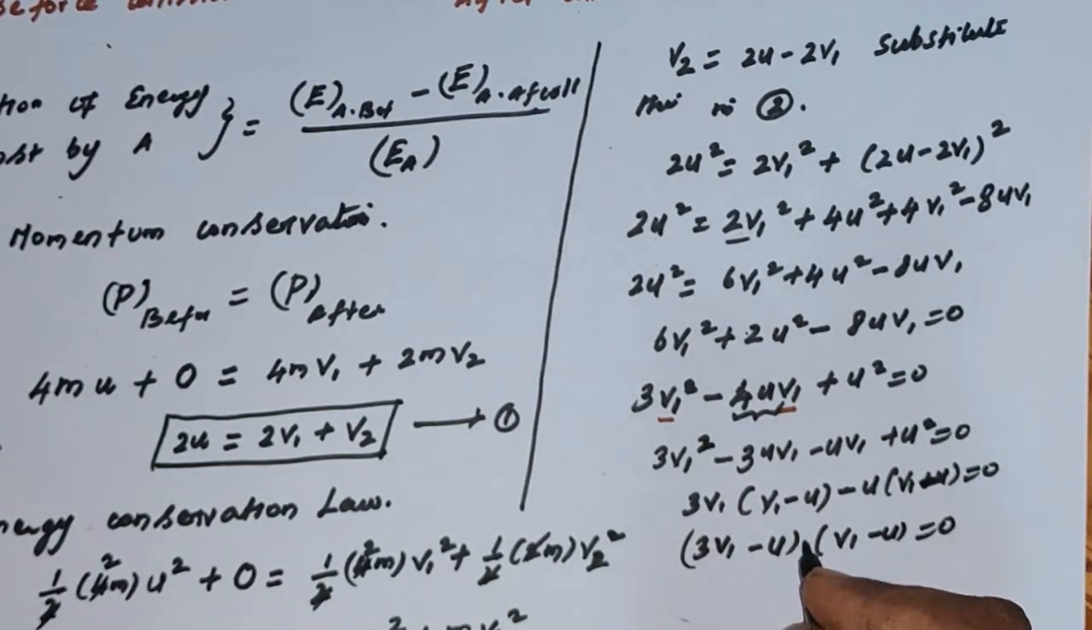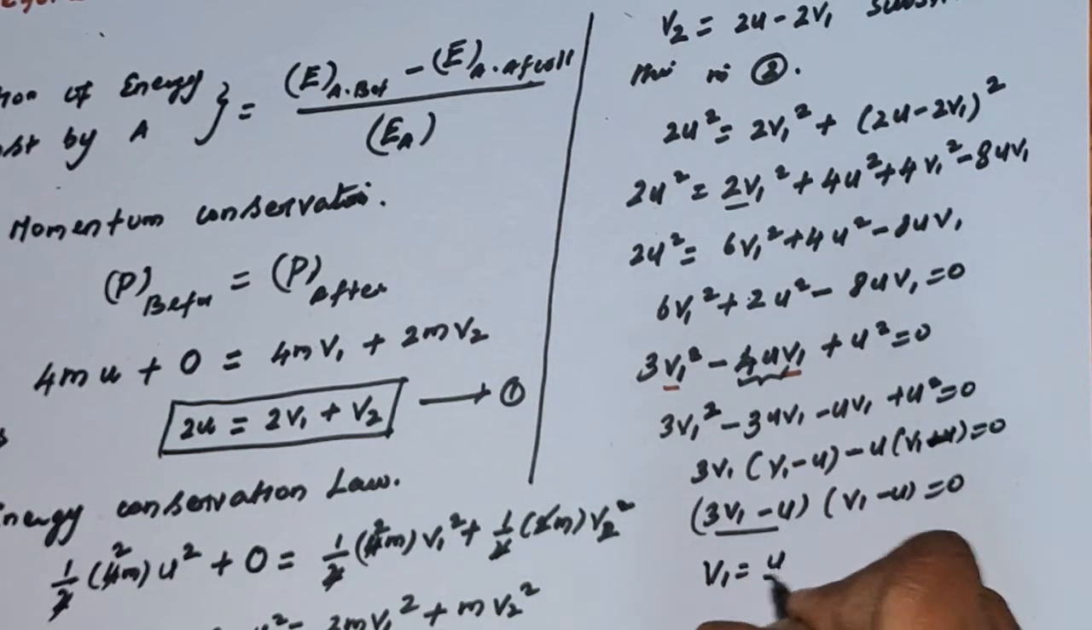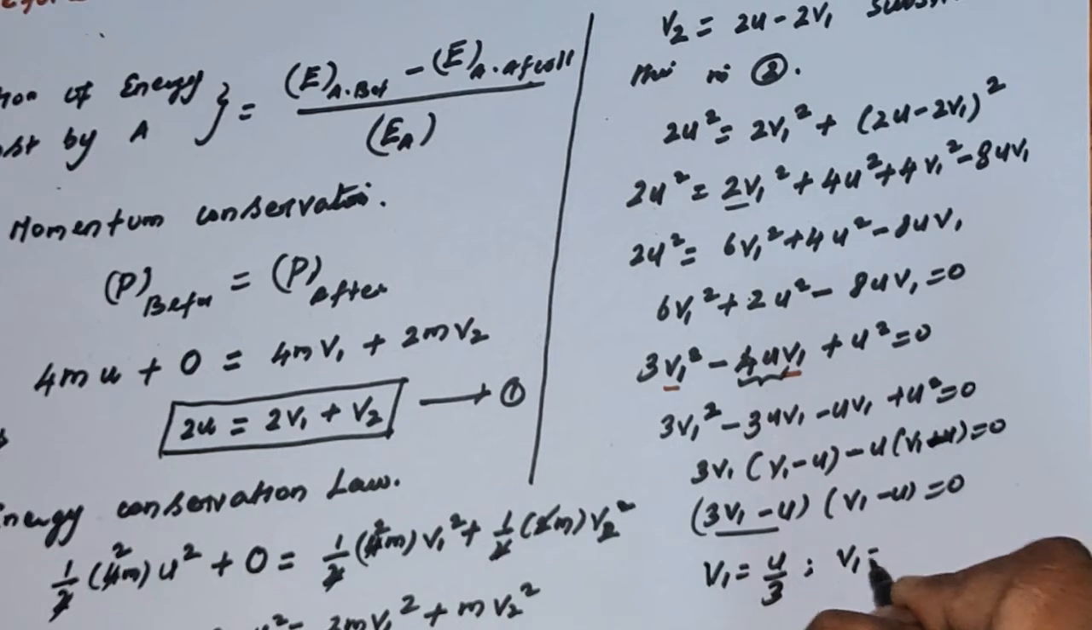There are two solutions. If you solve this one, it will give 3v1 minus u equal to 0. That means v1 equal to u by 3. The other solution for this quantity is v1 equal to simply u. But this is not true.